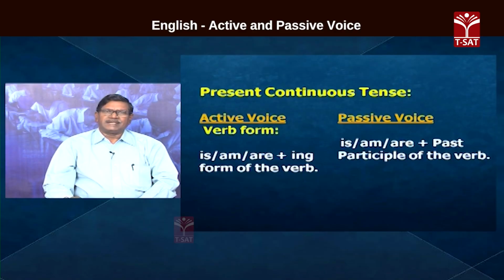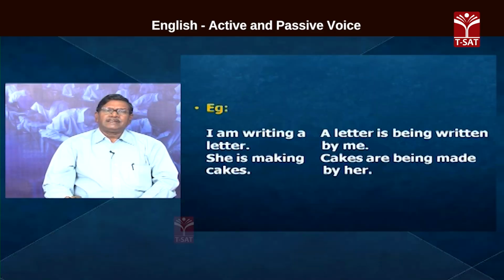Now let us move on to present continuous tense. And in this present continuous tense, am, are, is, and ing are there. I am writing a letter. A letter is being written by me. I am writing a letter. Am writing becomes, am is the form of be.